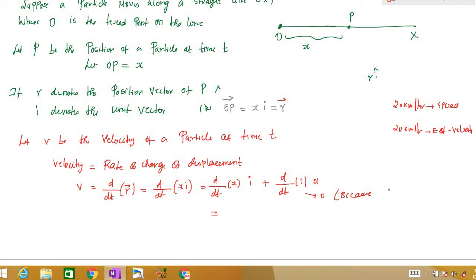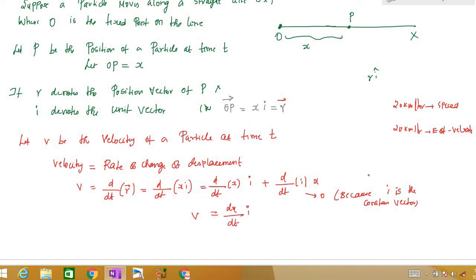If you differentiate a constant vector, it will be 0. So we have only v is equal to dx by dt into i.